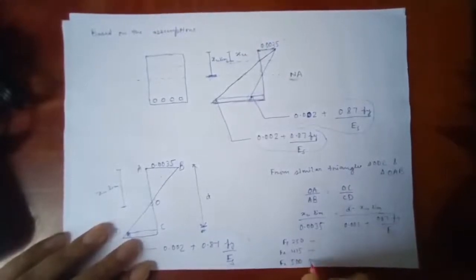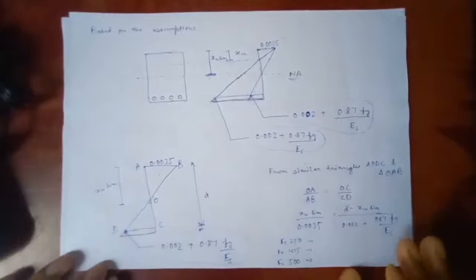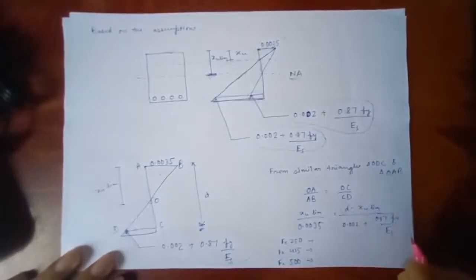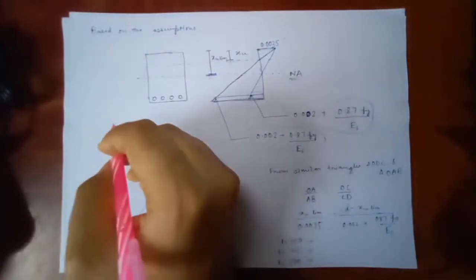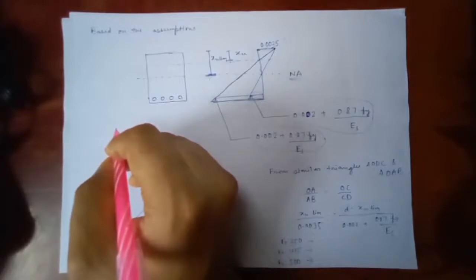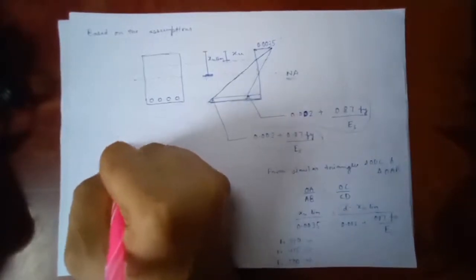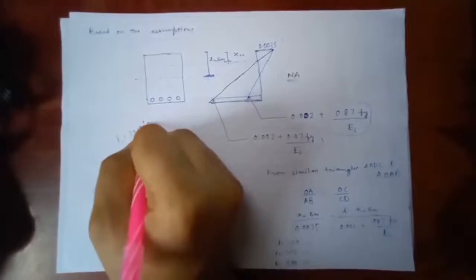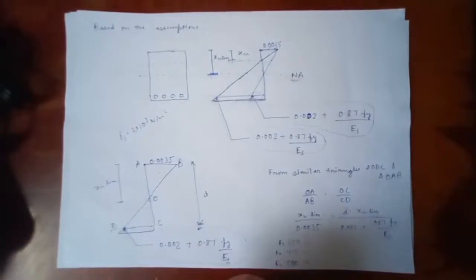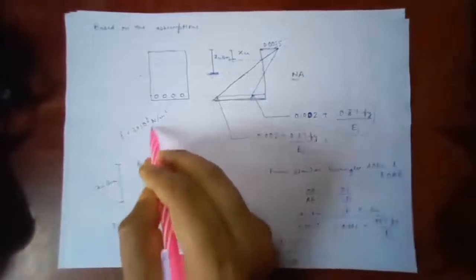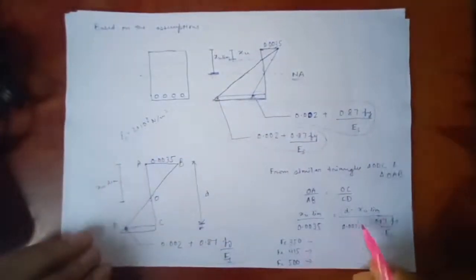These are the three possible grades of steel that we will be using, and for these steels, if I put the value of Fy over here as 250, 415 or 500, so if I put Fy as 250 and Es as equal to 2 into 10 to the power 5 Newton per mm square. We are putting that value of Es, that is the maximum possible value.